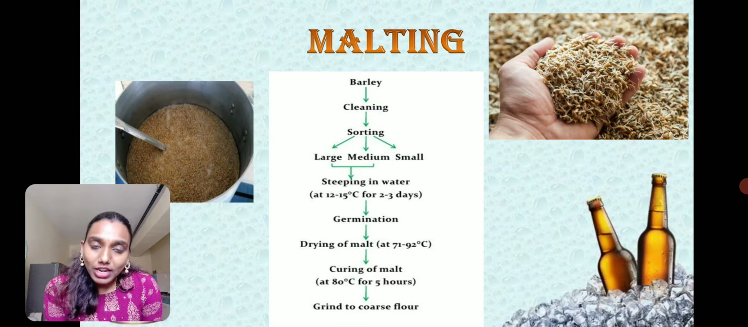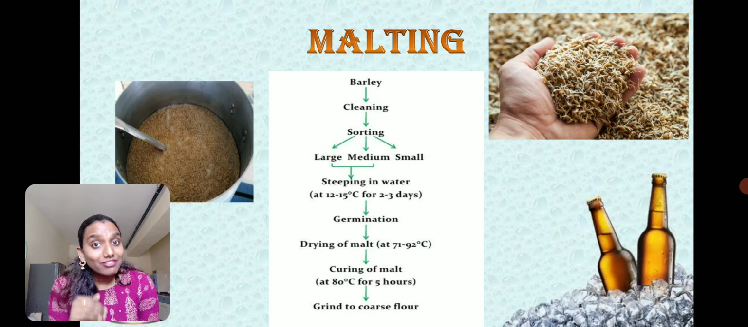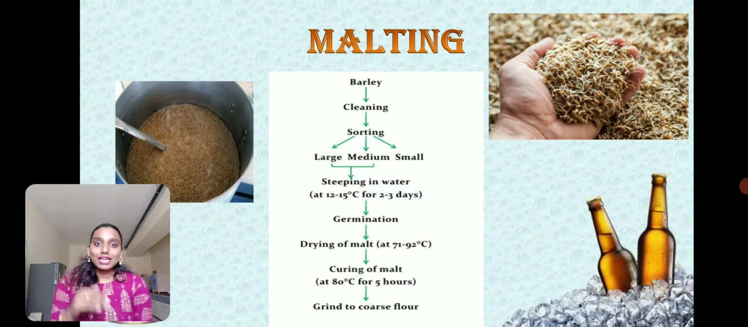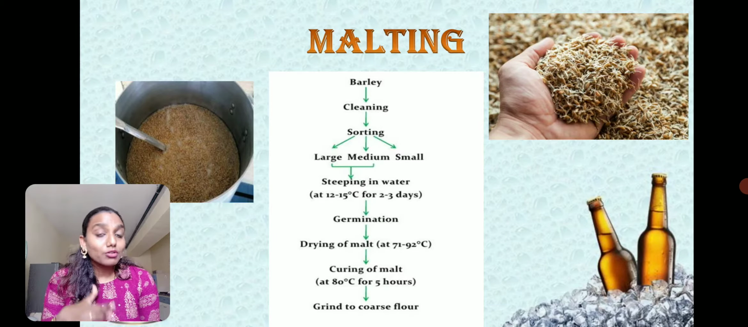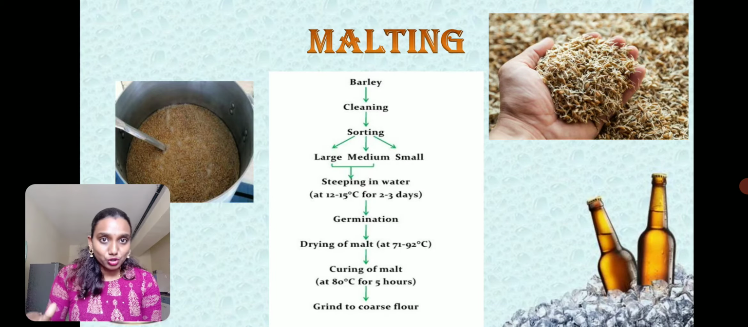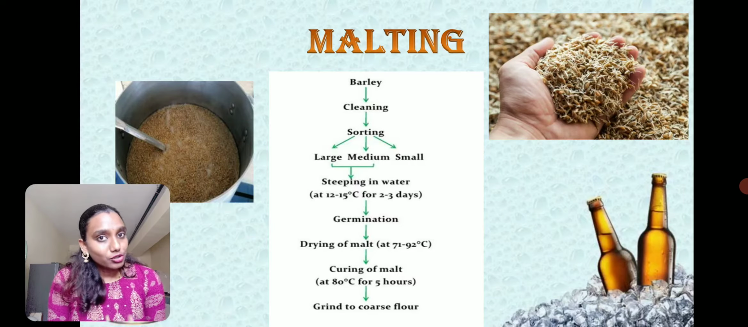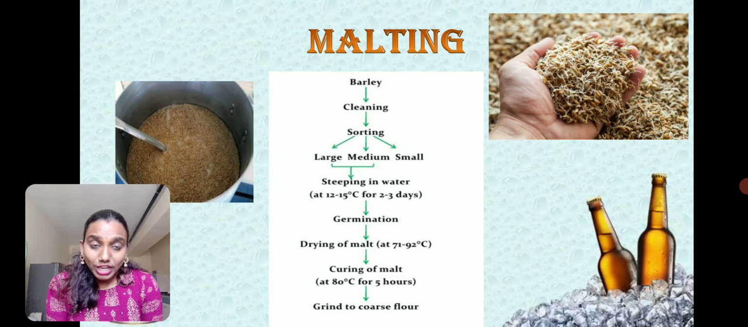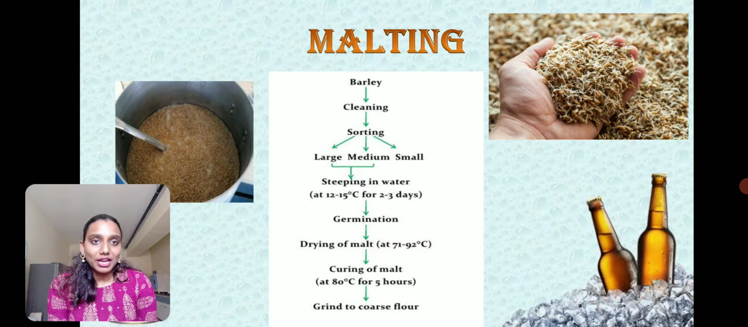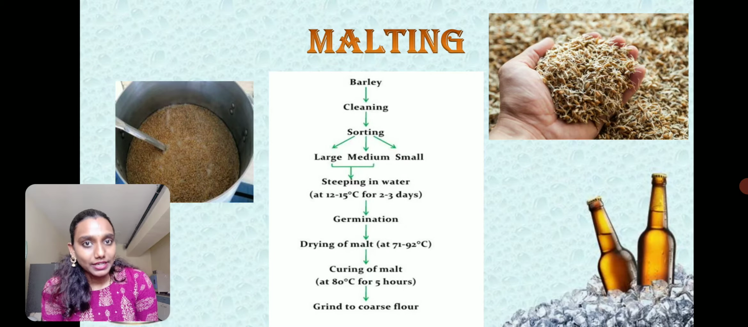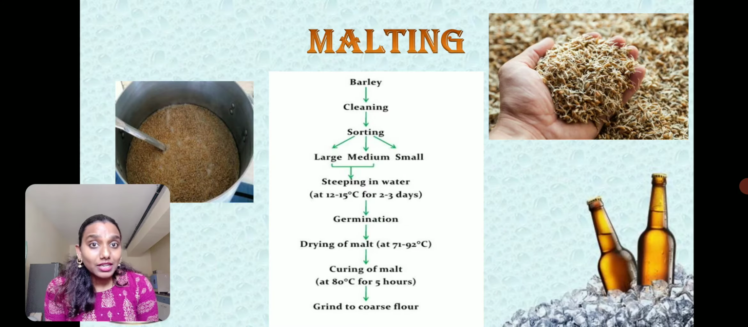Here, we have to germinate to activate the enzymes. These activated enzymes will break down the complex starch material into simple sugars, so it makes the sugars readily available for the yeast to ferment during the fermentation process. Therefore, partial germination of barley grains has to be done. Once it is partially germinated, the enzymes have to be immediately inactivated because we don't want complete germination to take place.